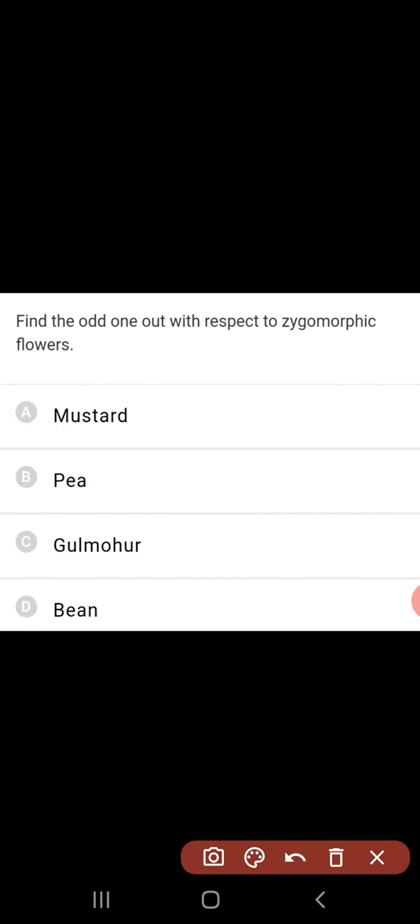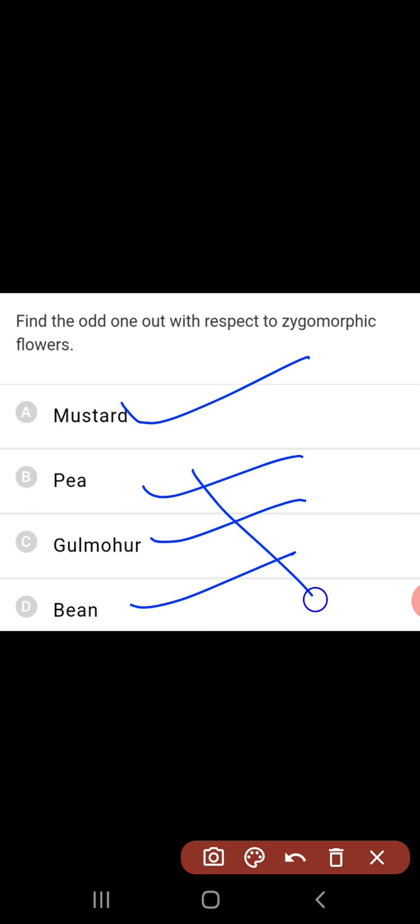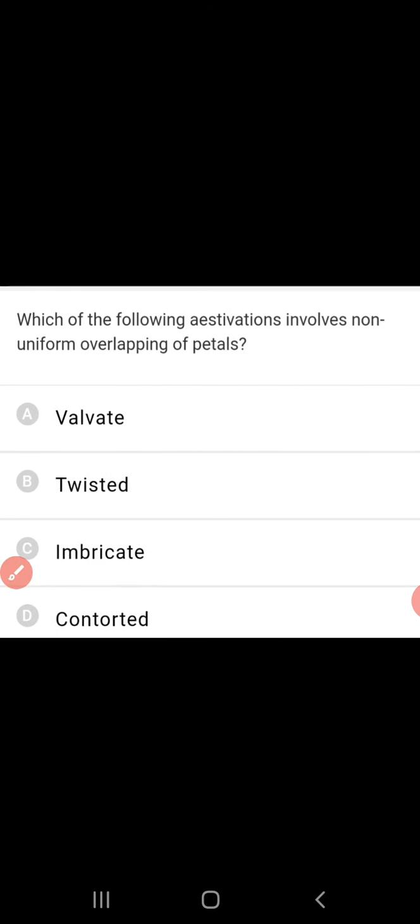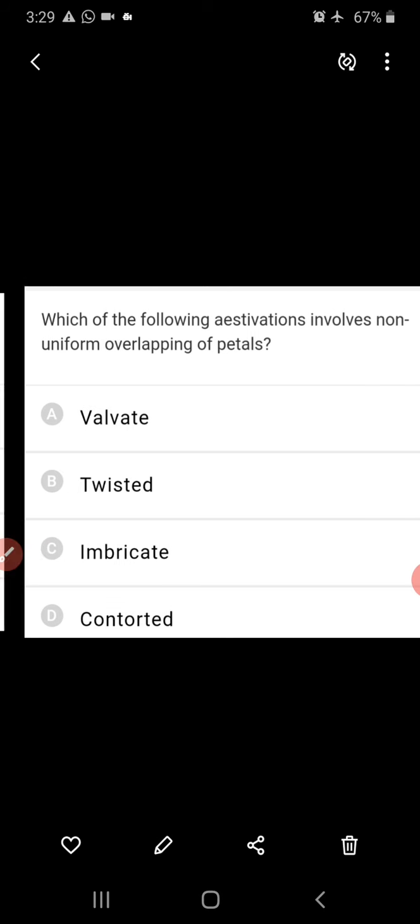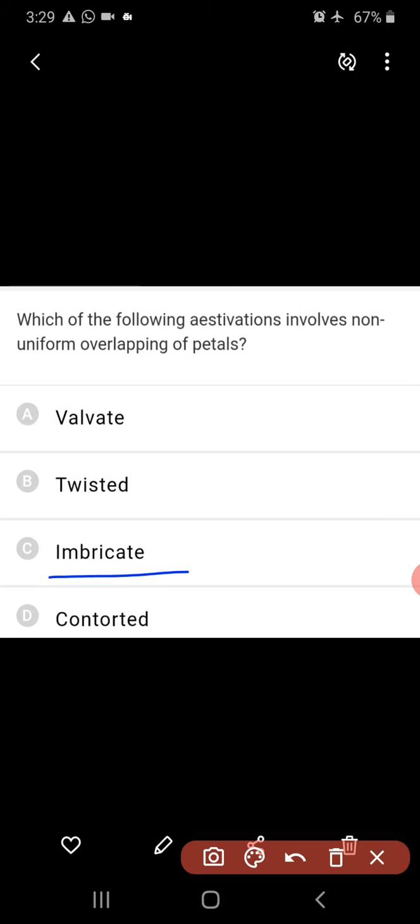Next, find the odd one out with respect to zygomorphic flowers. Mustard, pea, gulmohar, beans: all of these are zygomorphic except mustard, which is an actinomorphic flower, so it is the odd one out. Which of the following aestivations involves non-uniform overlapping of petals? Non-uniform means imbricate, where irregular overlapping is seen.